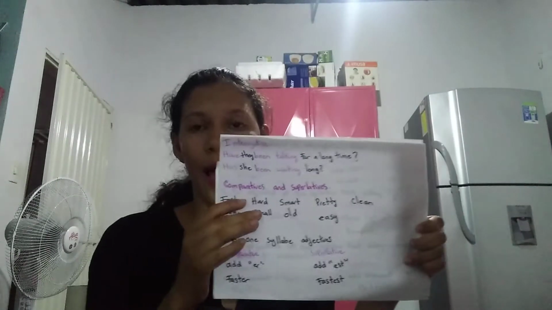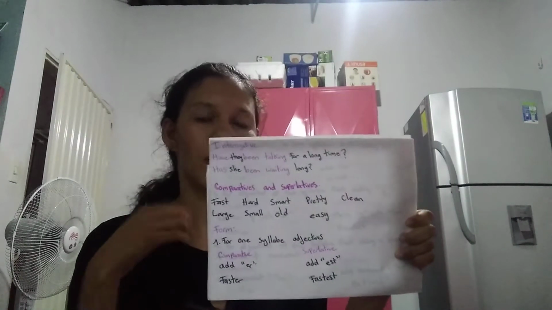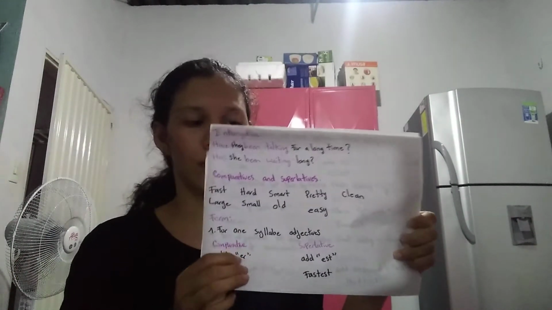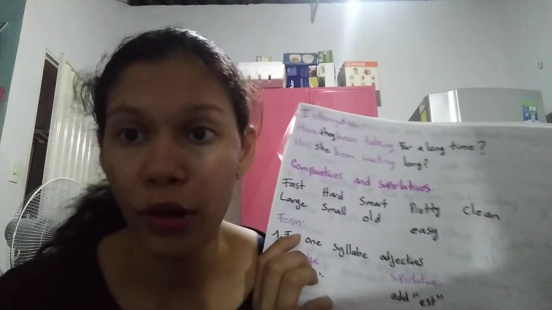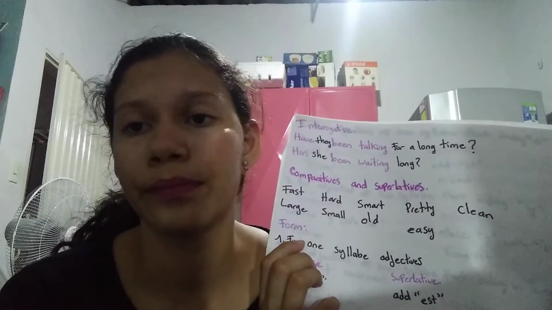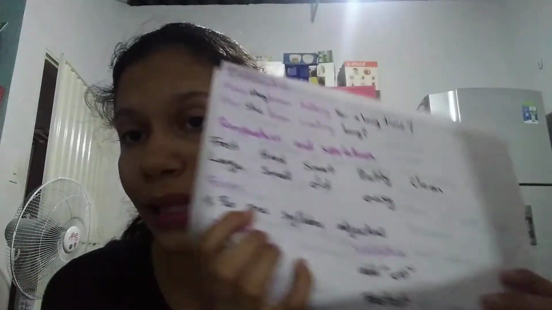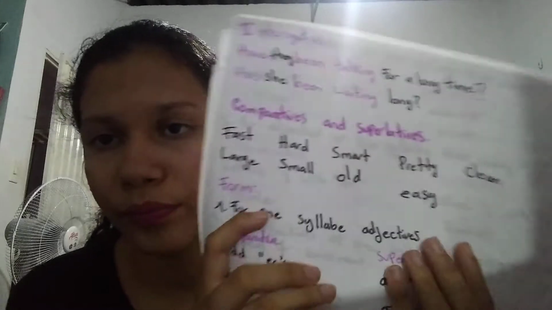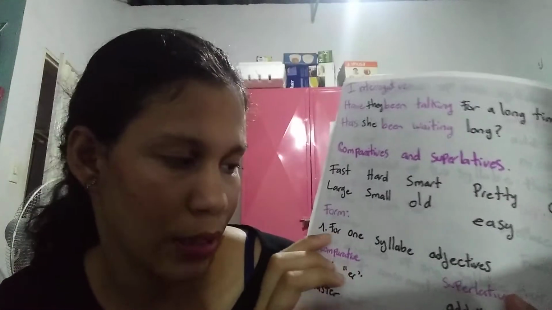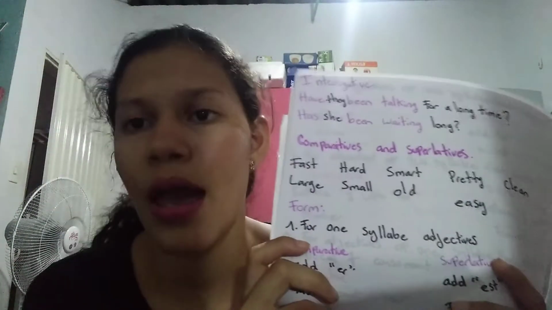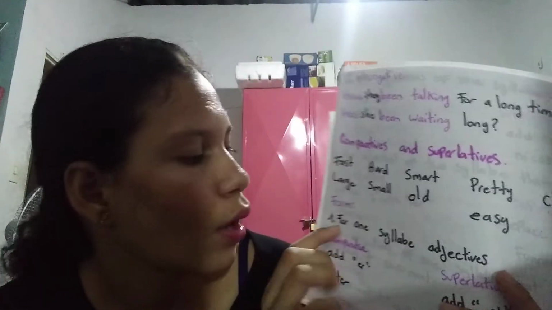These are the most used in this topic. Now for the form of comparatives and superlatives.